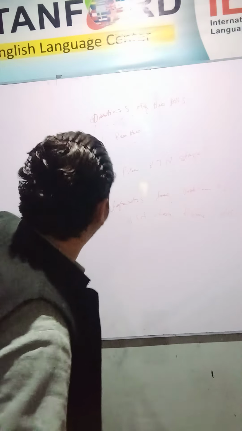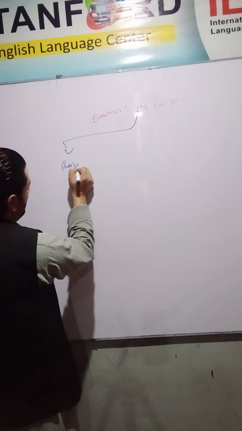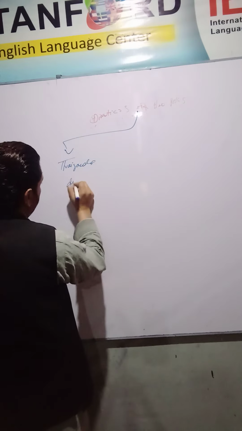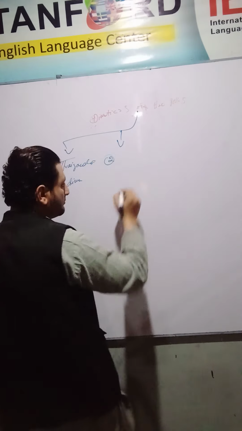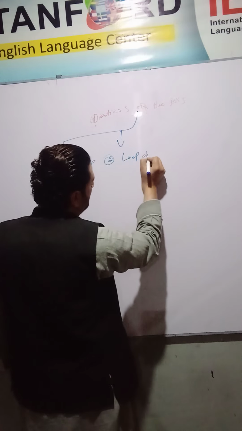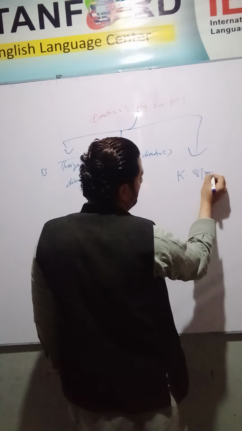It is a short clip, and I will classify the different types of diuretics. Number one, the thiazide diuretics. Number two, loop diuretics. Number three, the K-sparing diuretics. Number four, carbonic anhydrase inhibitors.